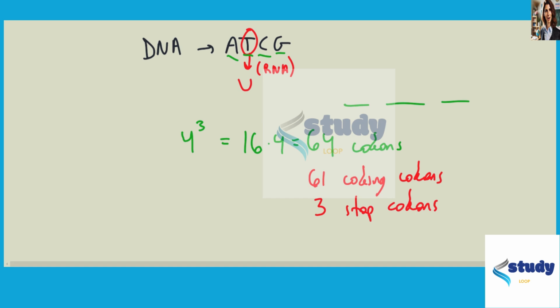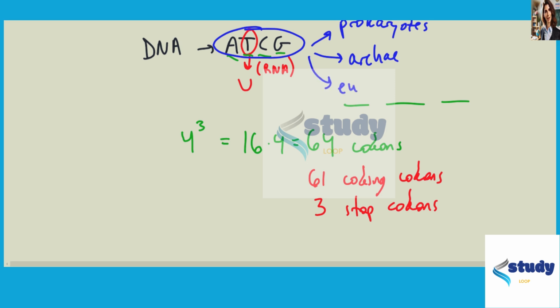Although those are true facts, that doesn't really tell us that there's a common ancestry. But what does tell us? Well, the fact that it's almost universal, right? If we take these A's, T's, C's, and G's, we can apply them to prokaryotes, still holds true. Apply it to archaea, still holds true. Apply it to eukaryotes, guess what?